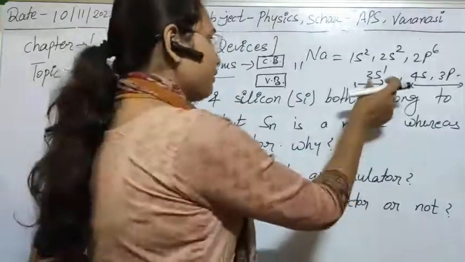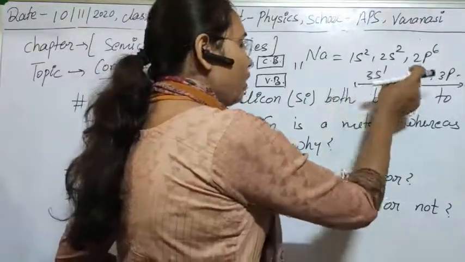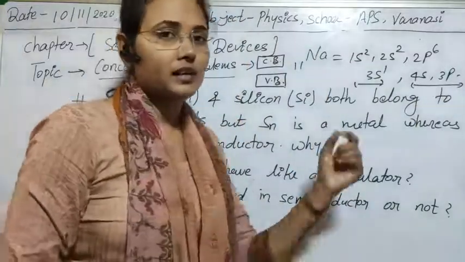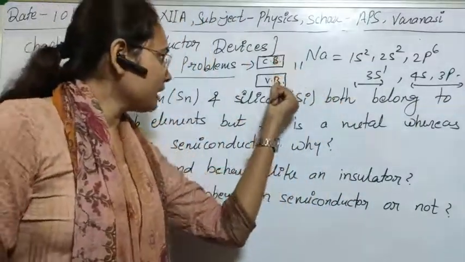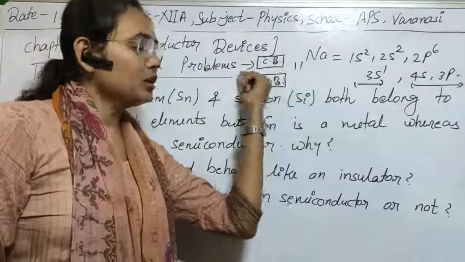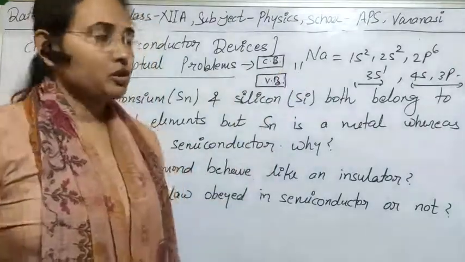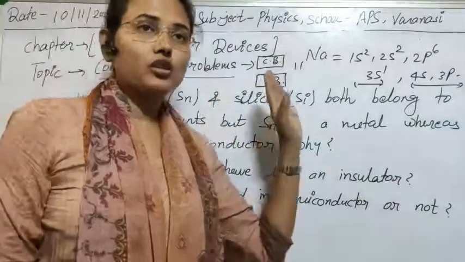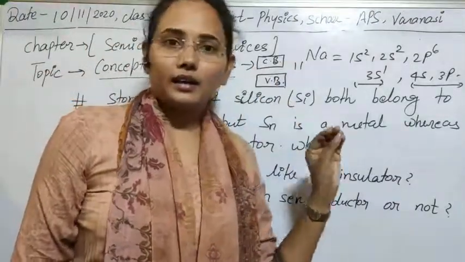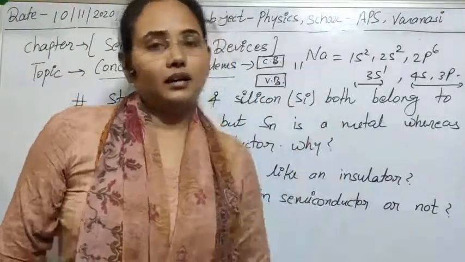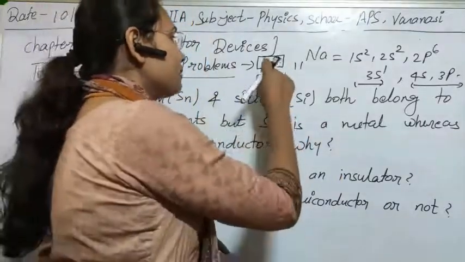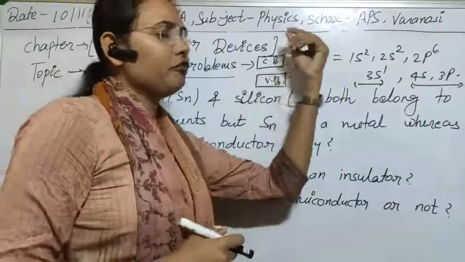So between the valence band, or the excited level, which is known as the conduction band in case of solids, there is a gap that is known as the forbidden energy gap. This is the band picture of solids. With the help of it we can also categorize conductor, semiconductor and insulator. In case of an insulator, this energy band gap is quite high.